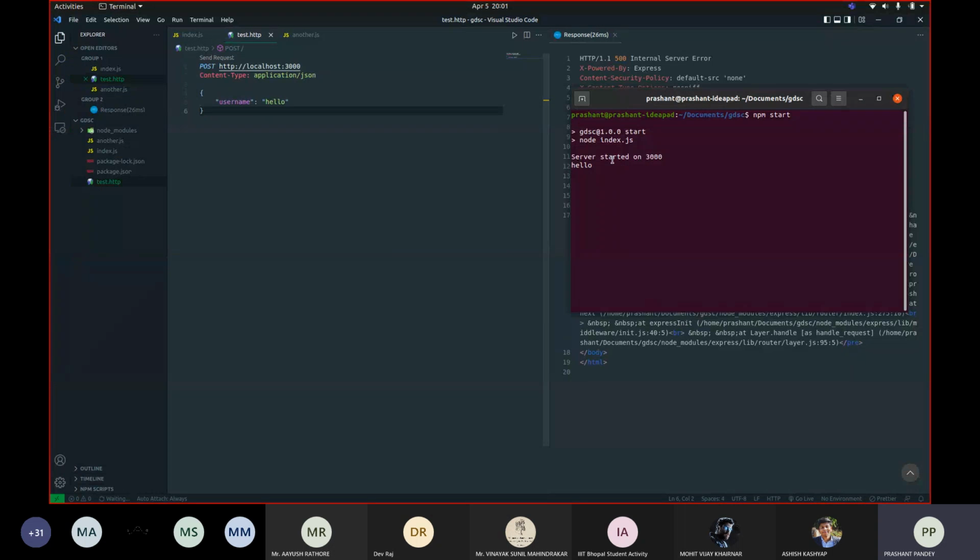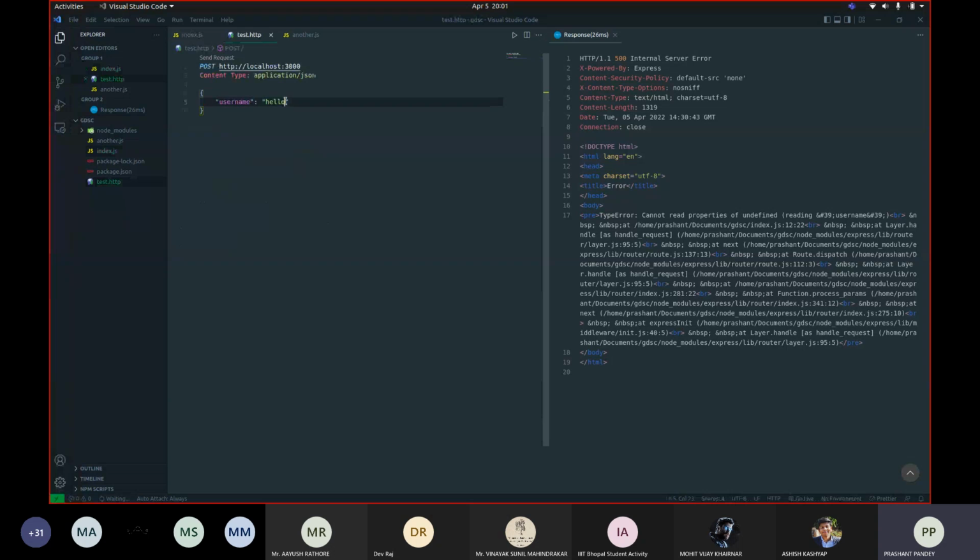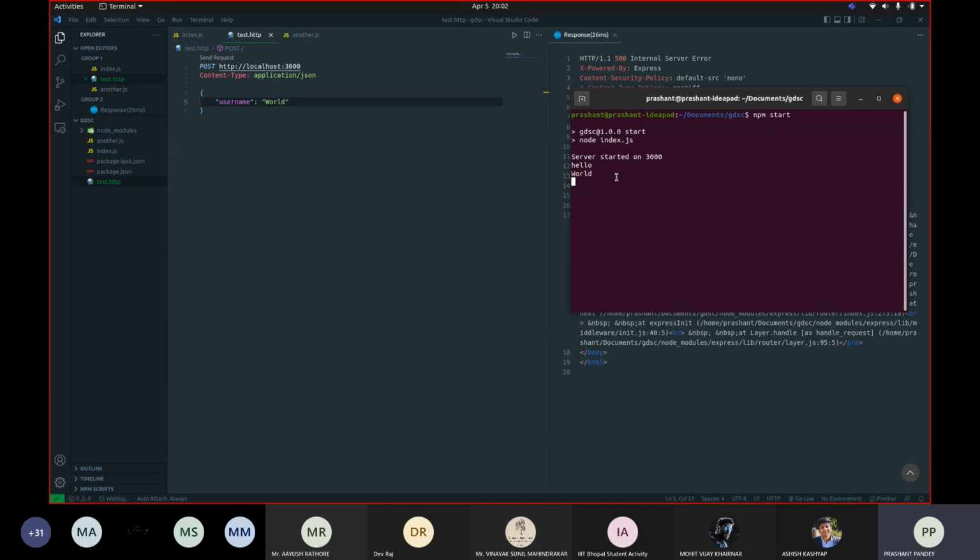Here we have printed the username that was sent along with the post request, and if I change this to something else, we have received world as the username.